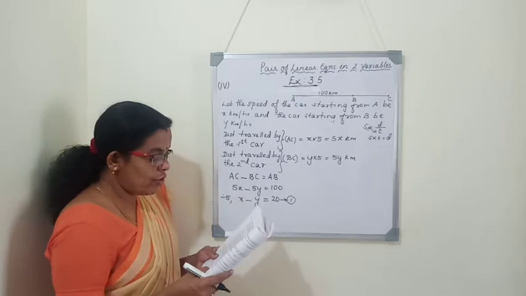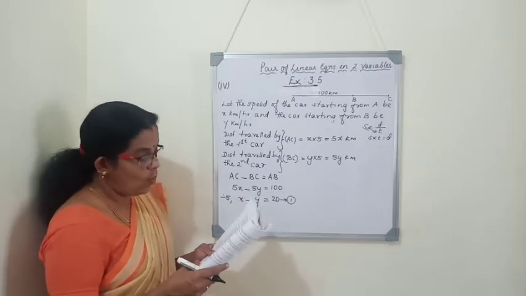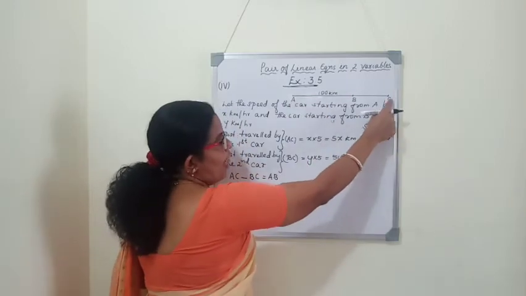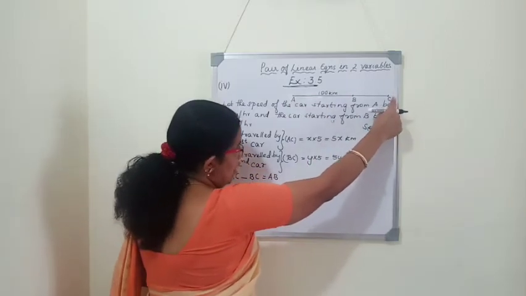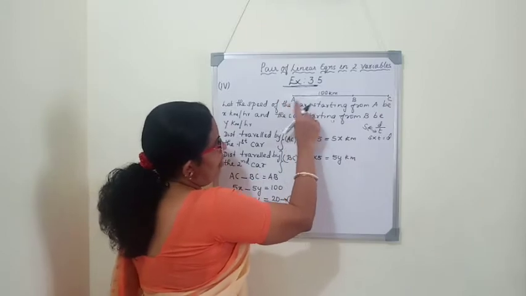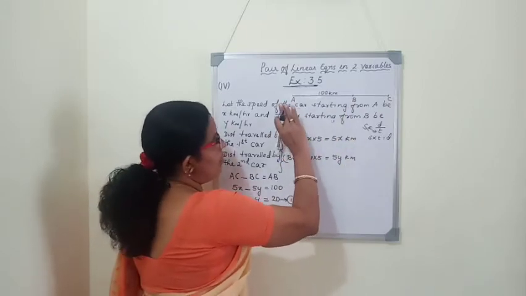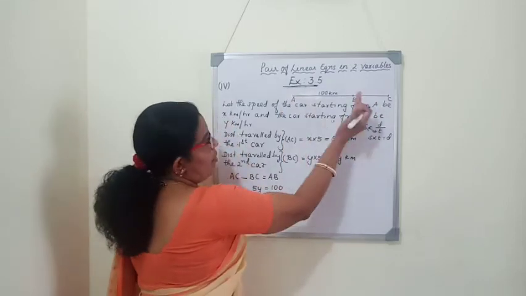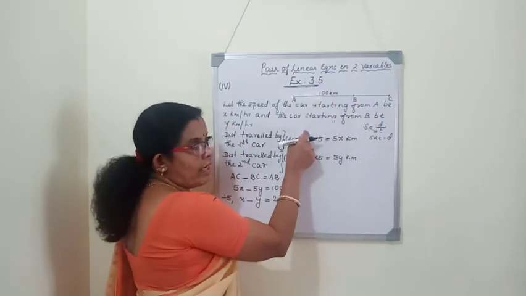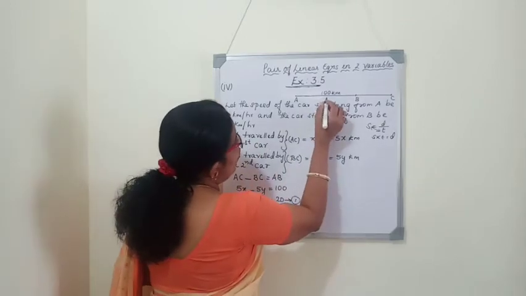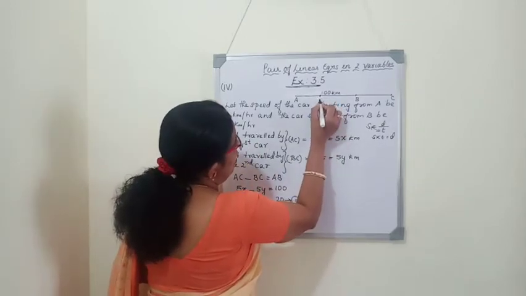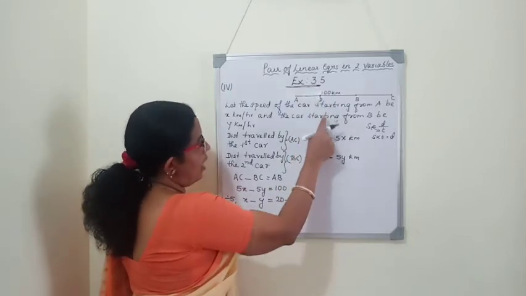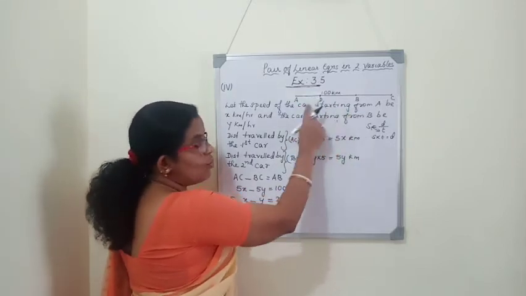If they travel towards each other, they meet in 1 hour. So when the cars started in the same direction, after 5 hours they meet at the place C. Now if they travel towards each other, one car will travel from A to B's side and another car from B to A. Then they will meet in 1 hour. We will mark that point as D. So D is the place where they will meet each other when they travel towards each other.